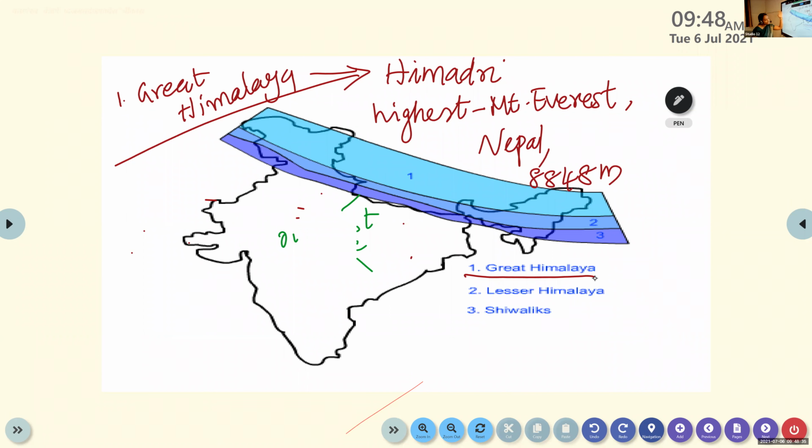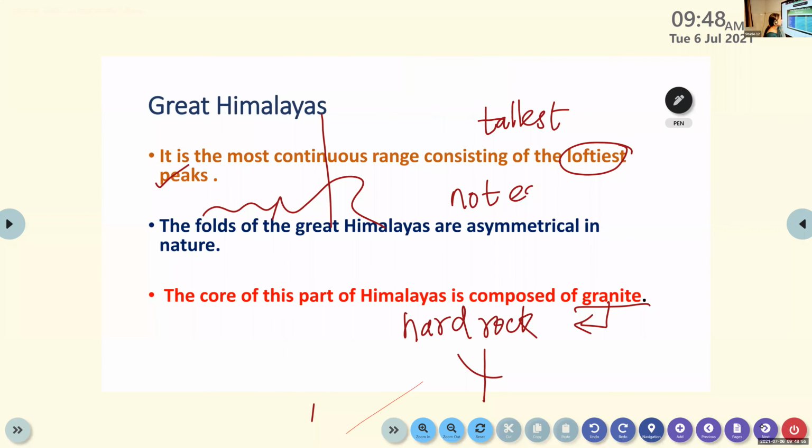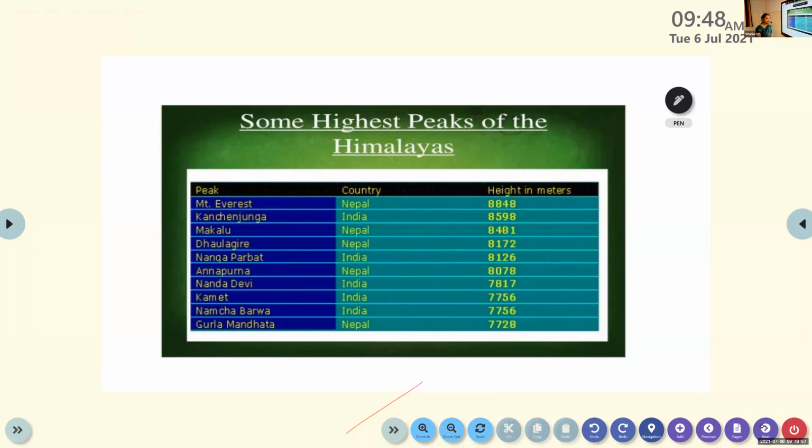We already discussed Mount Everest. Mount Everest is the highest peak in the world. It is located in Nepal, and its height is 8,848 meters. Then when we come to India, the highest peak in India is Kanchenjunga. I will show you the important highest peaks of the Greater Himalayas. Look at the board, Naima, please read out what they are.